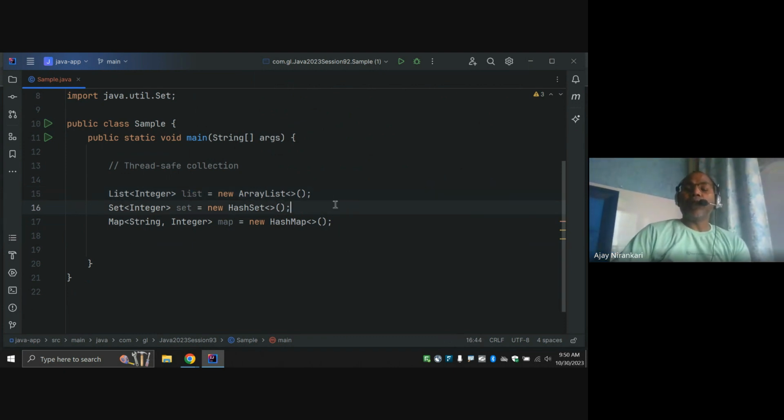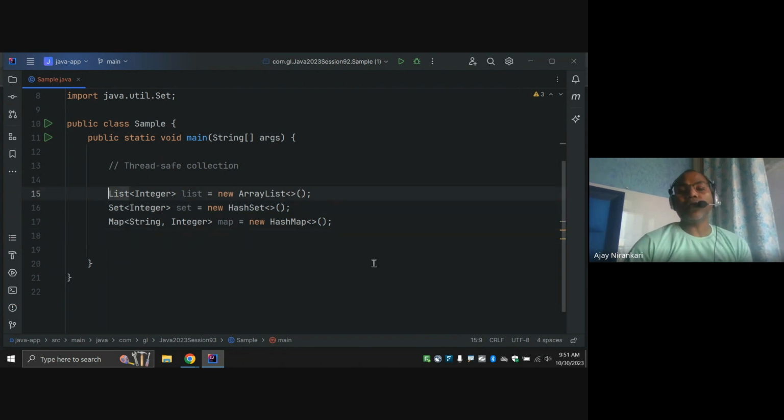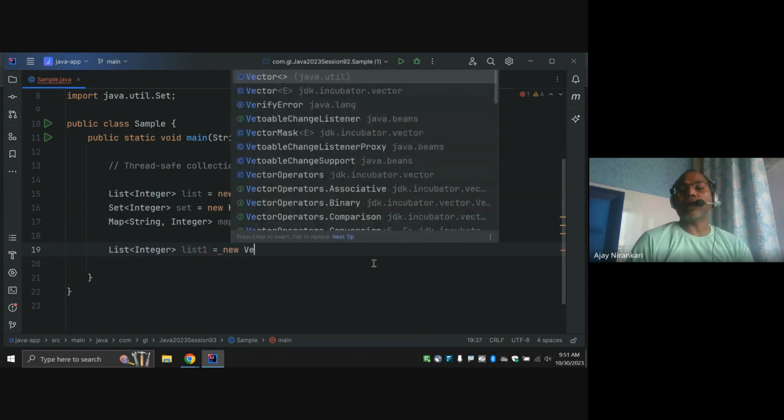So let's see a good example. Here I'm saying this is the List interface. If you want the same interface, but you want the implementation class to be thread safe, then instead of new ArrayList you can say new Vector.